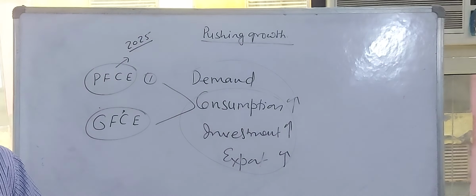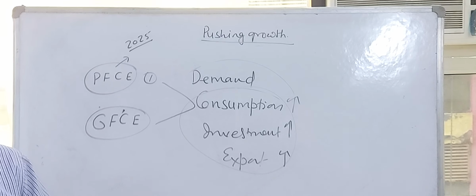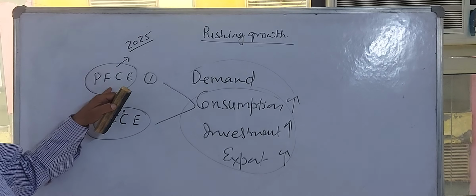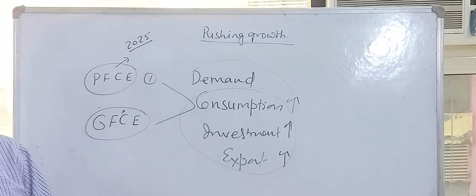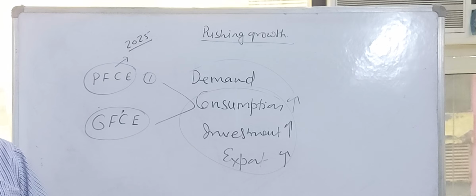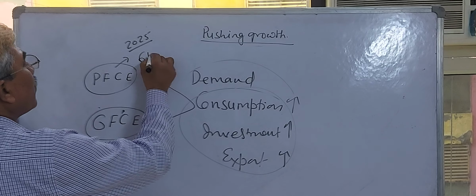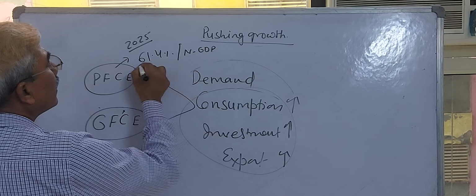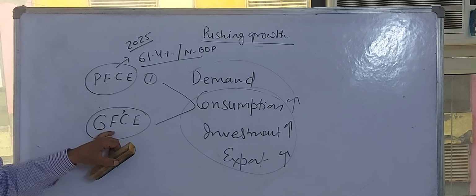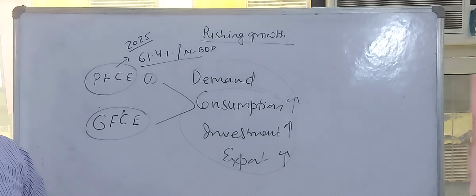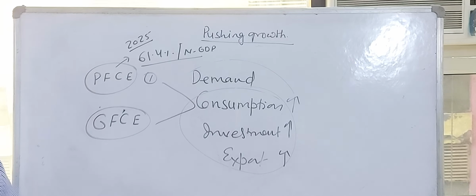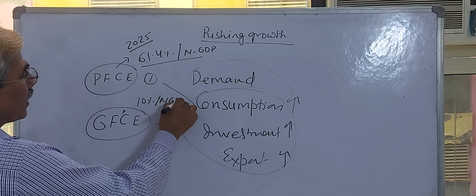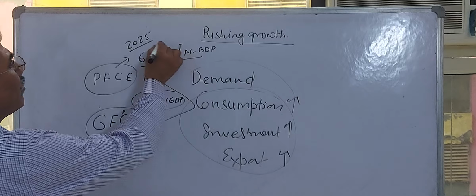That is 2025 to 26, that is financial year 26. Now you are clear? In case of private final consumption expenditure during 2025, it was 61.4% of nominal GDP. Government final consumption expenditure was only 10% of nominal GDP. And actually these are the main determinants.